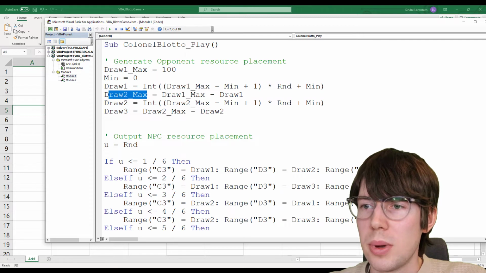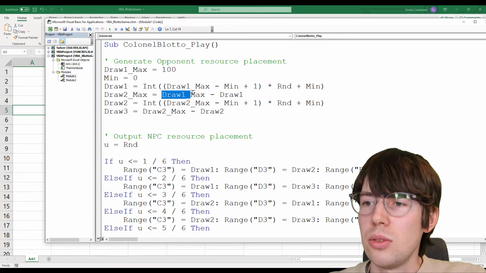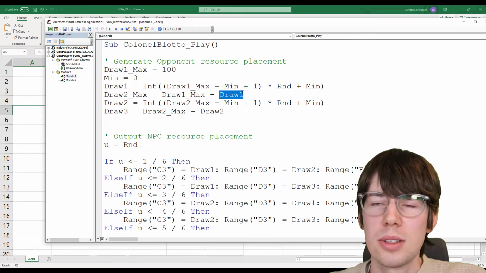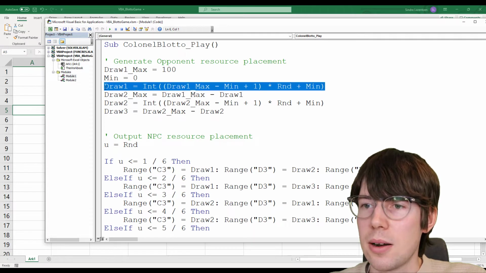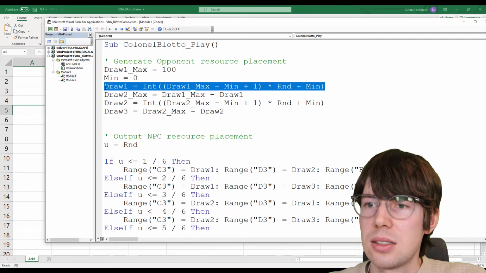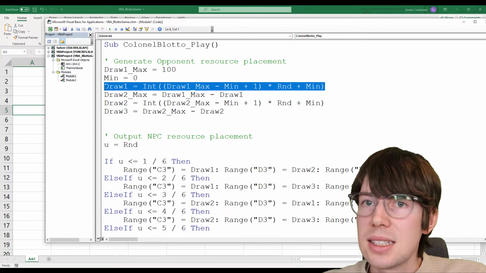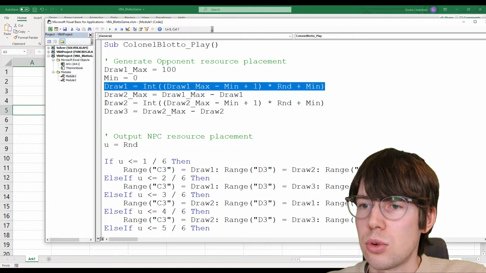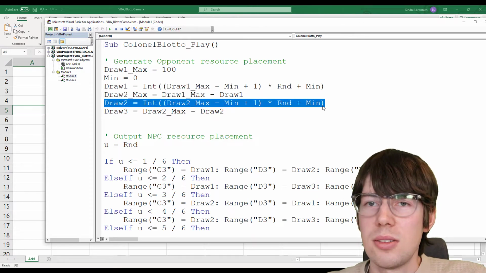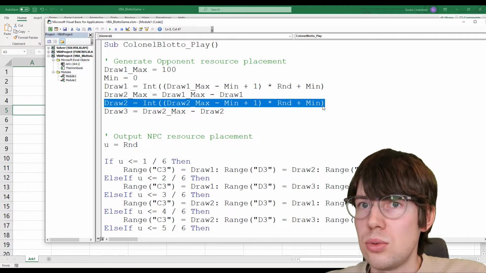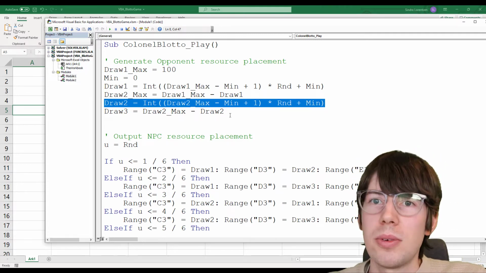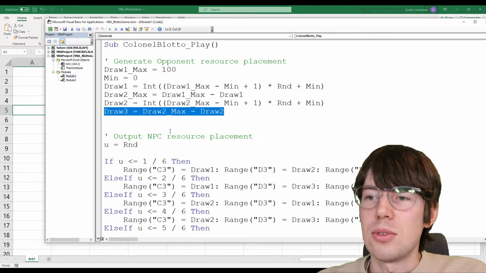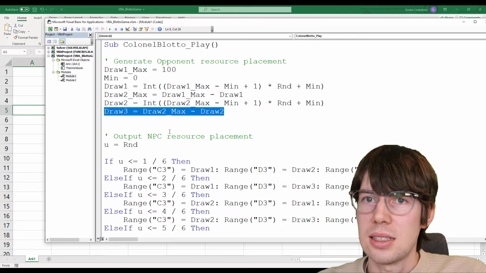Draw number 2 underscore max is going to be equal to draw number 1 underscore max, which is specified up here, that's just 100, minus the pseudo-random number I generated over here. So if I generated 60 for draw number 1, for instance, well, then I can maximum have 40 for draw number 2. So I'm generating there a number from 0 to 40, or whatever the first draw leaves. And for draw number 3, well, that's just going to be the residual of whatever is left.